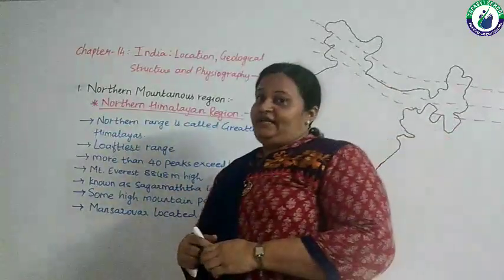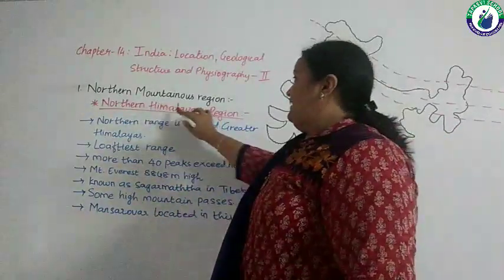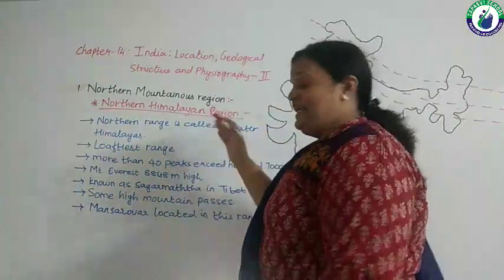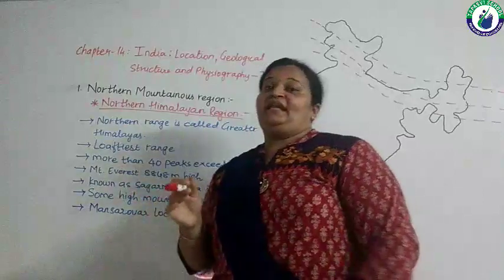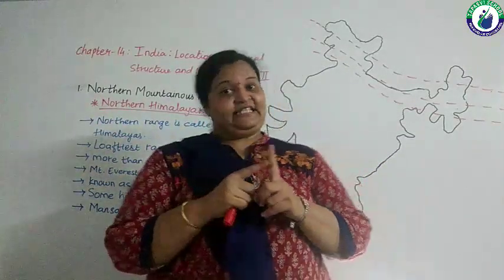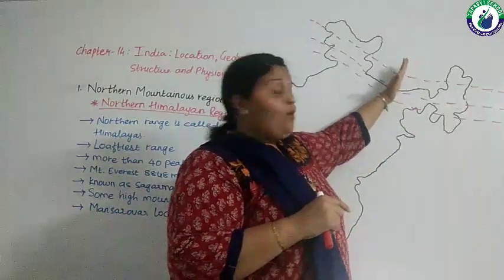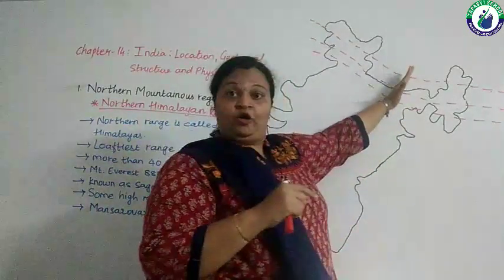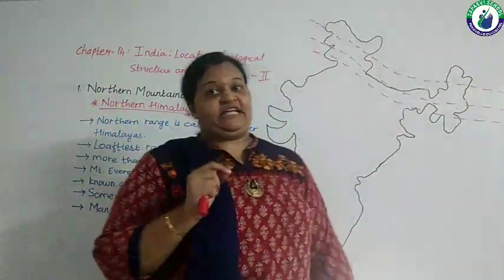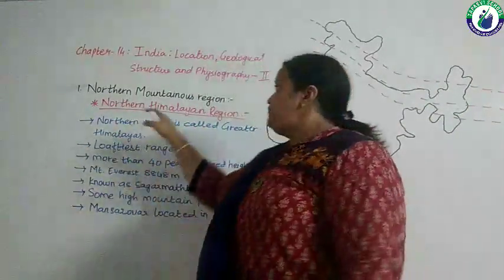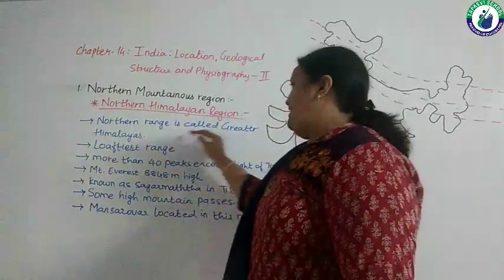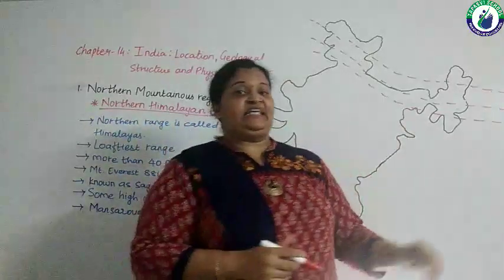Now let's try to understand the northern Himalayan region. We had just discussed that the basic division of the Himalayas is done in two categories: northern Himalayas and eastern Himalayas. Till here, whatever mountains are there are all part of the northern Himalayas, and this is the part of the eastern Himalayas. Then let's move towards the northern Himalayan region first. Northern range is called Greater Himalayas.